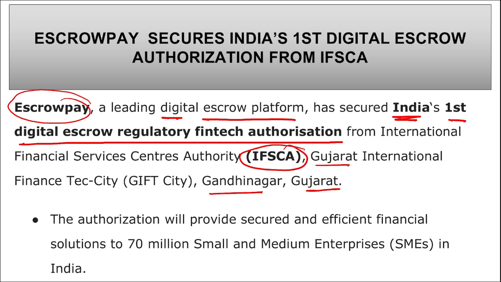What is this escrow we are talking about? So escrow is a financial arrangement in which a third party known as the escrow agent holds the money or property on behalf of the two parties that are in the process of completing a transaction. For example, when you buy a property, now we know that there are RERA regulations, right? So what RERA does is, when you are buying a property and the customer is paying, the customer payment will be held until the builder provides the ready product to the customer. When it is done, all the payment will be released by the escrow account, correct? So that is your escrow account.